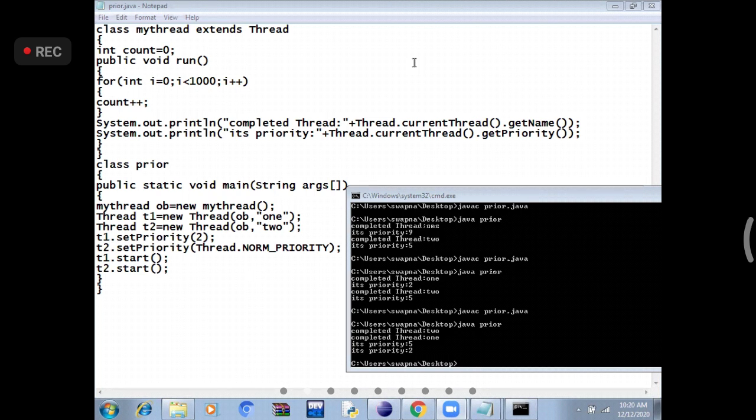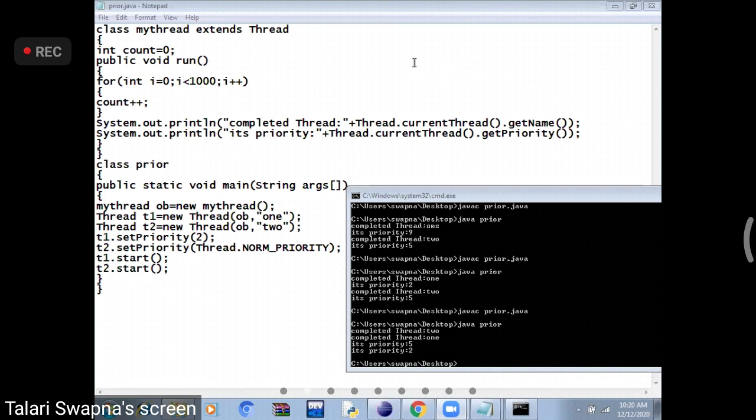Then only the first thread. So here you see my task of the thread is counting the numbers from 1 to 1000. The thread with the higher priority number is completing the counting first, even though it has been started later. T2.start, I gave it later. The first thread is given priority number 2, the second thread is given priority number 5.